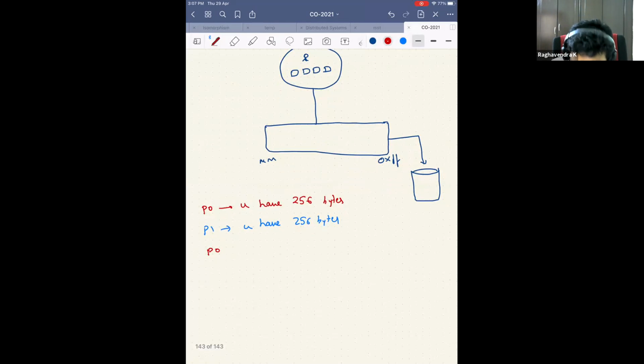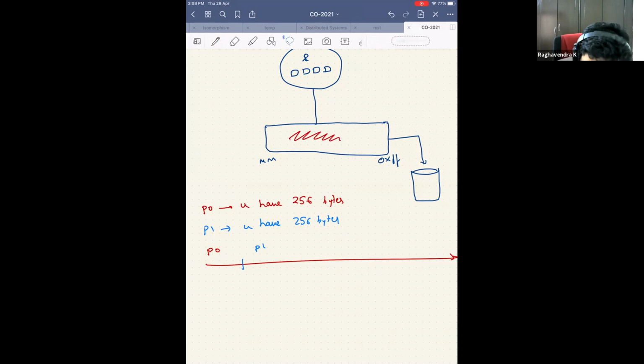For some time I run process 0, let's say for 2-3 seconds or whatever it is, and then I will launch process 1. But I cannot just overwrite process 0's data, because process 0 might have filled up some data here. So I copy this data and put it on the hard disk, and then give this memory to process 1. So there was the write, and then I read process 1. Which means that I copied that blue thing here, and now process 1 is using this.